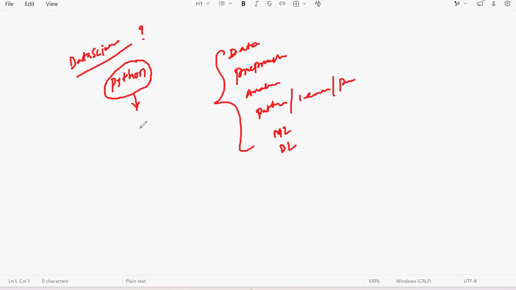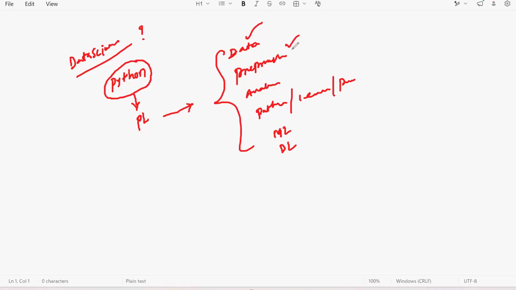Python is a programming language. By using this, you can do all these operations. You can collect the data, you can do the pre-processing. Pre-processing means if you have any duplicate values, if you have any null values, or if you want to add some more data, or if you want to remove some data. These are all different kinds of techniques that come under pre-processing.